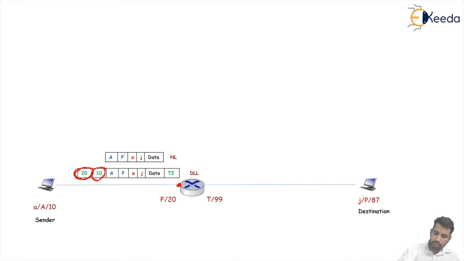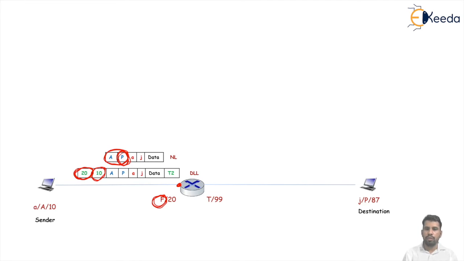At the router, in the network layer, we will see the logical addresses of the source and destination. The destination address is P, which is not matching with the router's logical address. At the router, decapsulation of the packet is done. The router knows that the packet needs to be forwarded.